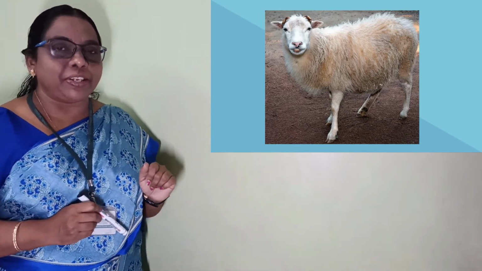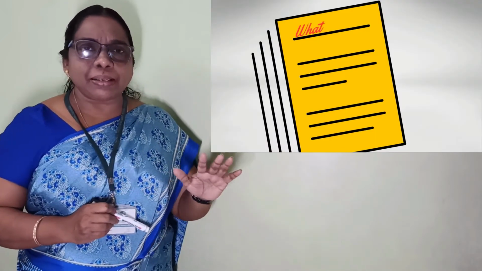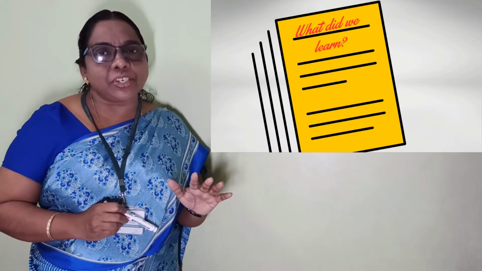Dolly was born on the 5th of July in the year 1996. After the birth, they observed Dolly's features. Even though the Scottish Blackface sheep gave birth, there was no resemblance to her, no characteristic features of the Scottish Blackface. Why?